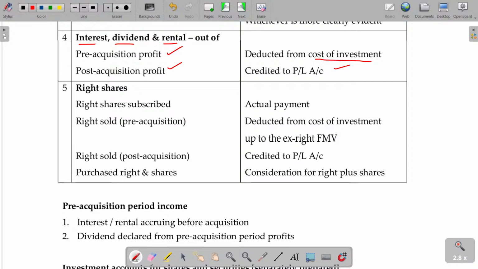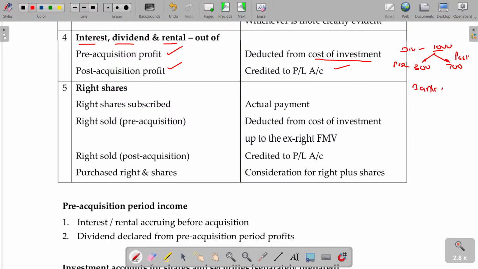So you segregate the profit into capital and revenue. Revenue profit will be credited to the P&L account. Any amount out of the capital profit is going to be adjusted in the investment. Okay, if you are getting the dividend of 1,000 rupees, out of that 1,000 rupees, 300 being pre-acquisition profit, another 700 rupees being post-acquisition profit. Then how can you pass the entry?